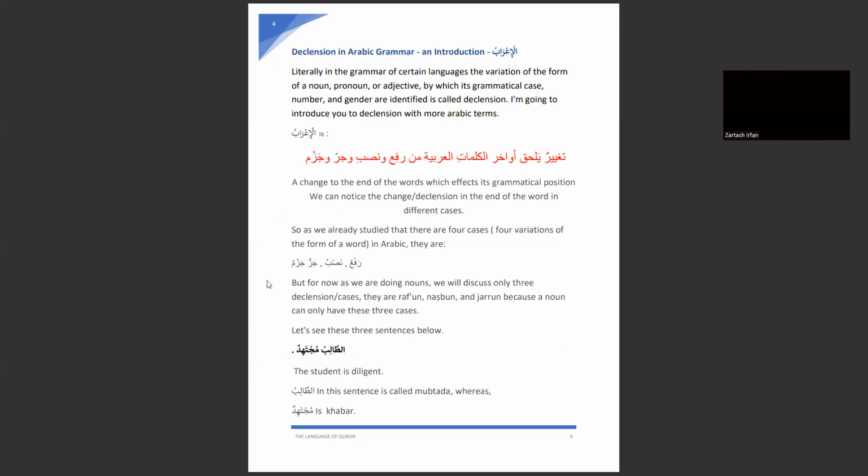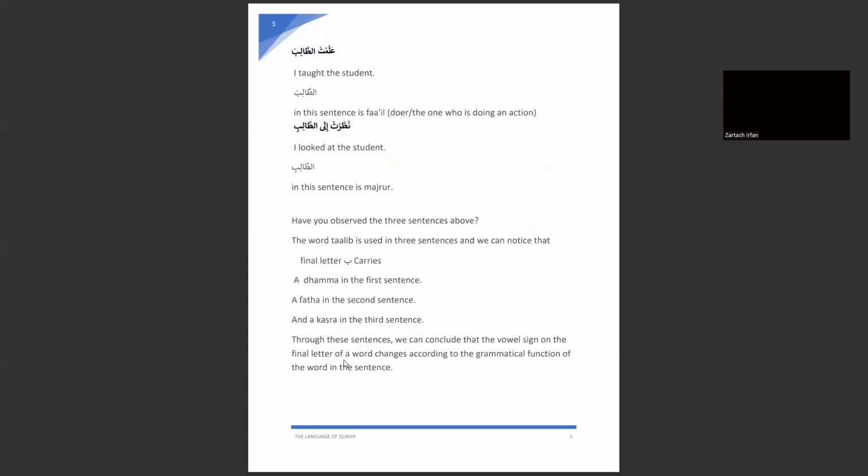So in the first example, we see that talibu has a dhamma. Here taliba has a fatha, and here talibi has a kasra. So in the first sentence, it is rafa with the dhamma. Here it is nasab with the fatha, and here it is jar with the kasra. So we have observed these three sentences.